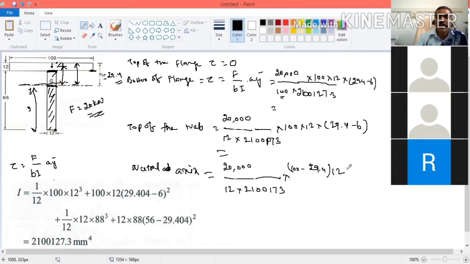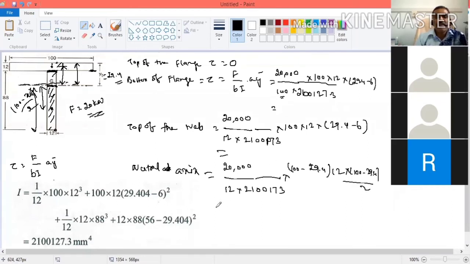That is the area multiplied by y bar. So for this area, what is the center of gravity? What is the distance? This is 100 minus 29.4, and it is divided by 2. So the y bar is (100 minus 29.4) divided by 2. That is the value of y bar.